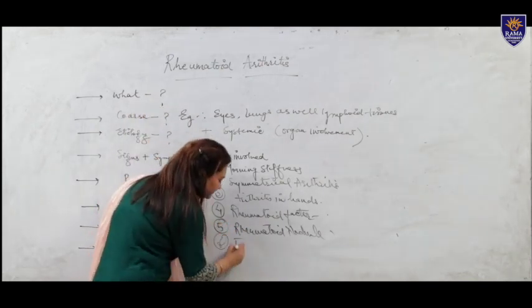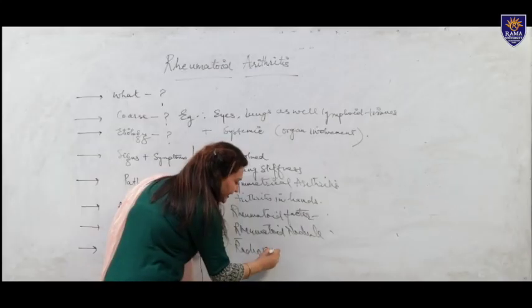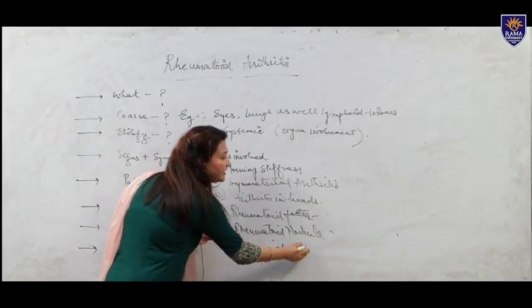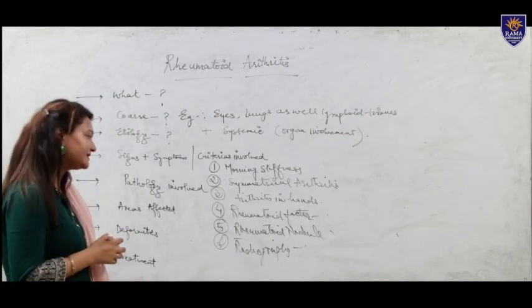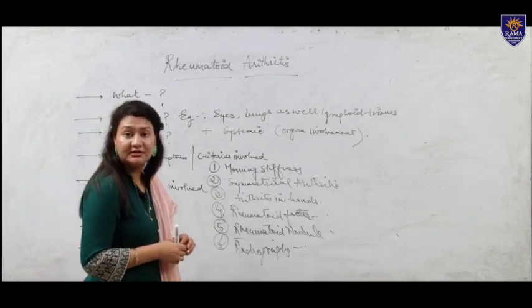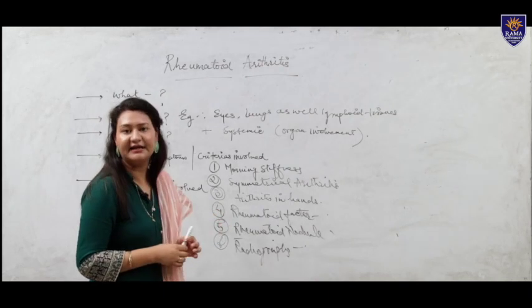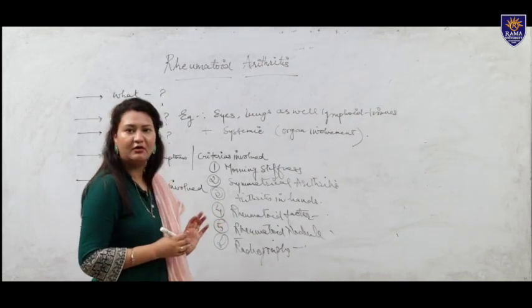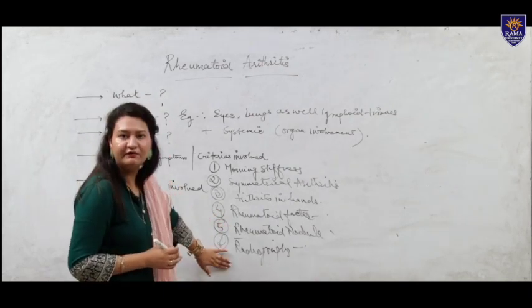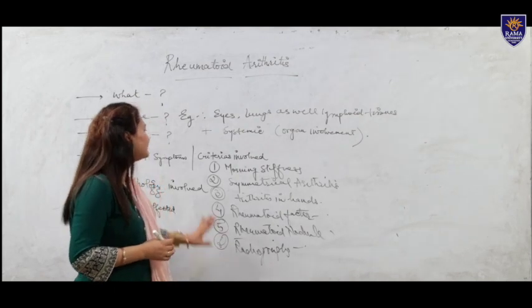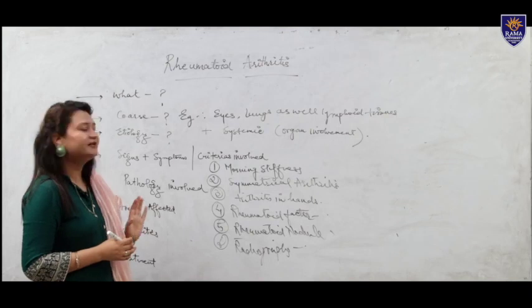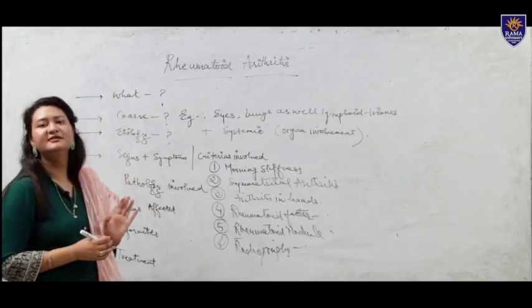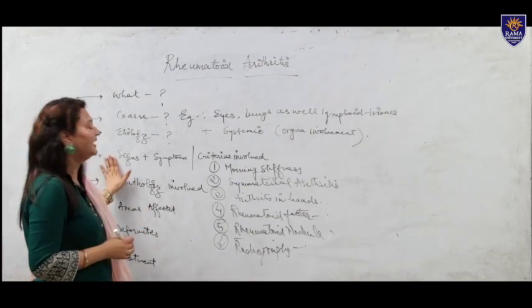Now the sixth one is radiographs. Radiographs will show synovial thickening, haziness, as well as erosion, and osteoporotic activity will be increased when viewed on an X-ray. So these are all the criteria, signs and symptoms of rheumatoid arthritis.